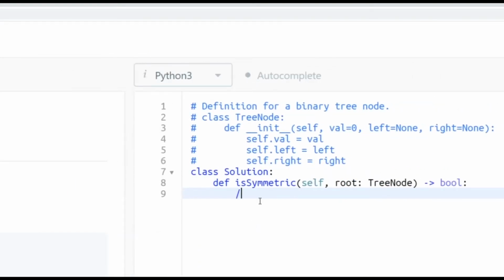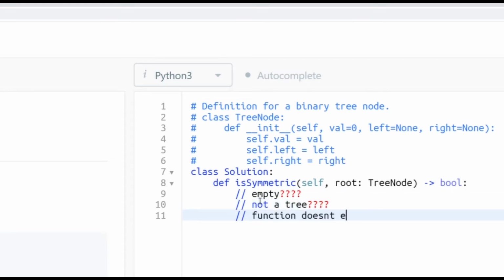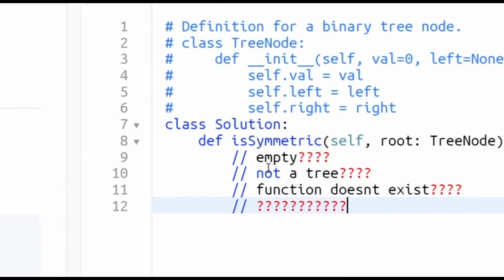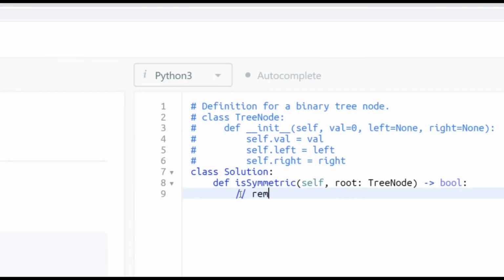Step 5. Think of some edge cases. What if your input is empty? What if it's not the type you think it is? What if this function doesn't exist at all? What if your function develops a consciousness of its own and decides not to read your... Step 6. Remind yourself to think about edge cases later and start coding.